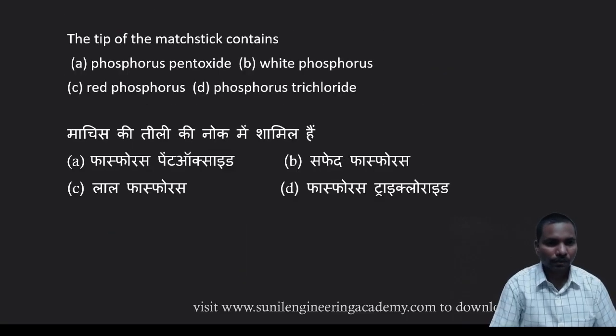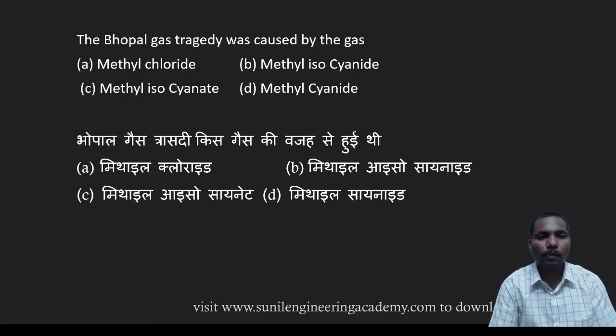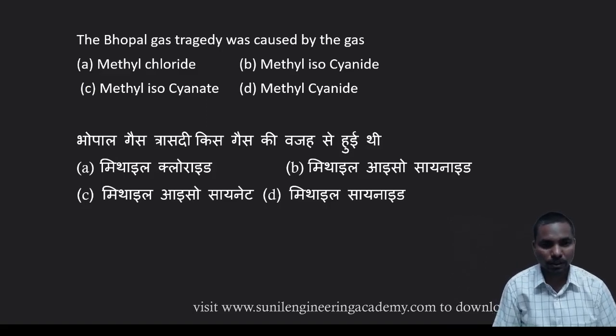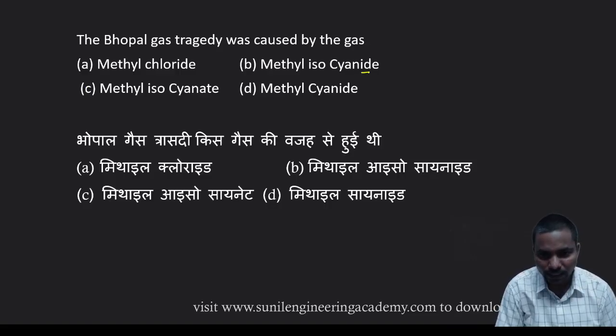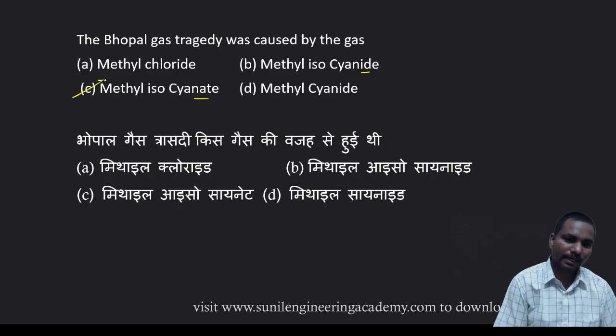Coming to the next one, the tip of a matchstick contains dash. The tip of a matchstick contains red phosphorus. The Bhopal gas tragedy was caused by the gas. Many students get confused, methyl isocyanide or cyanate. The answer is methyl isocyanate, MIC.